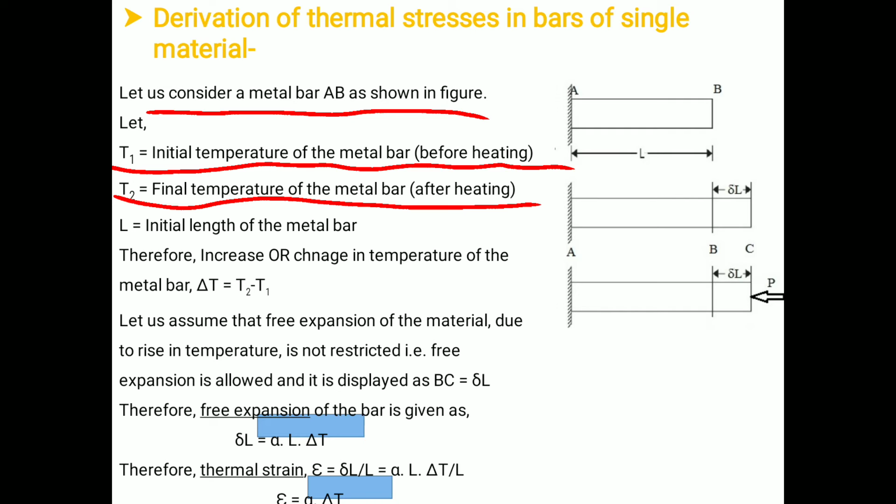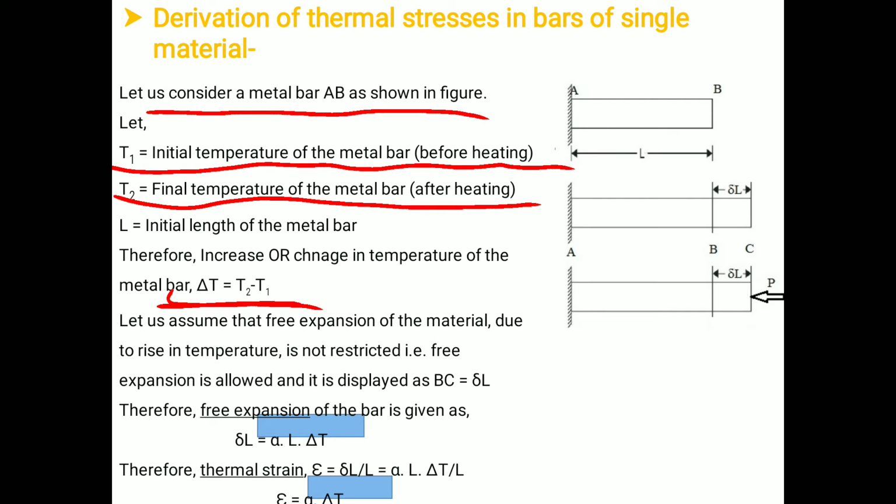As there is a change in temperature of the bar, we have delta T equal to T2 minus T1. All of you know that T2 will be the increased temperature and T1 will be the initial temperature of the body. Therefore the change in temperature is delta T, which is equal to T2 minus T1. Now let us assume that the free expansion of the material due to the rise in temperature is not restricted. That means we will consider a natural deformation of the body.